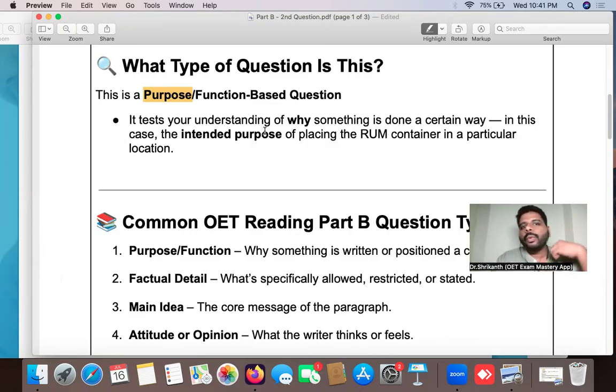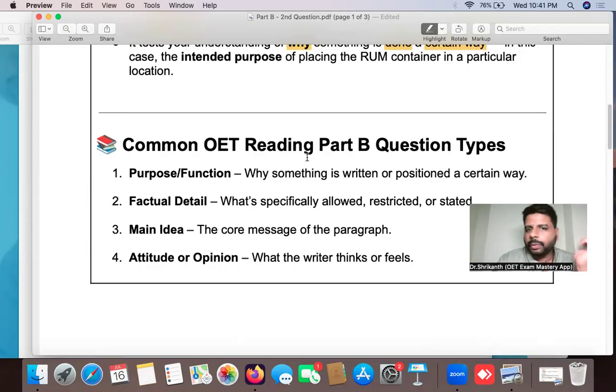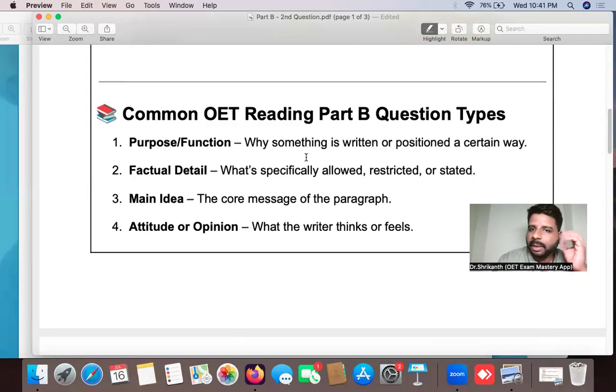So here you have identified, this is a purpose type question. To find the correct answer, you must think like this: why this has been done. The WHY is the most important thing over here. So it's a purpose or function based question type. It tests your understanding of why something is done a certain way. You have to think, this is the reason why it was done. And there are different question types in OET reading part B.